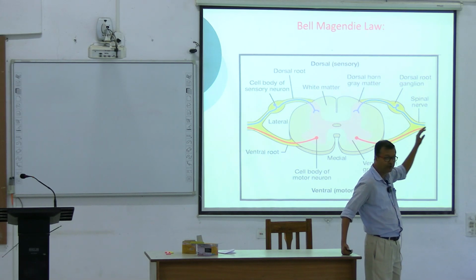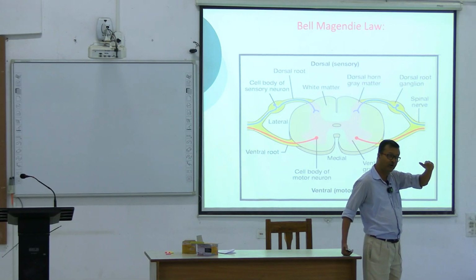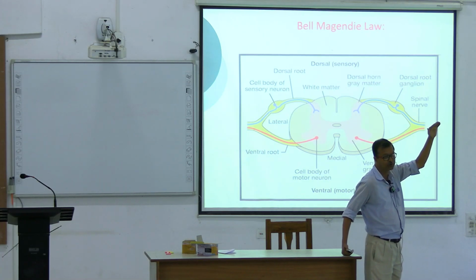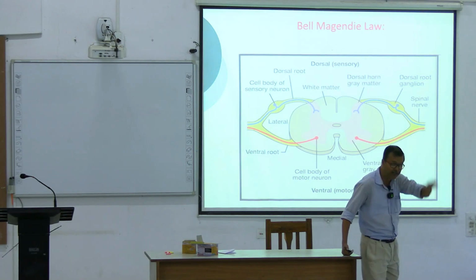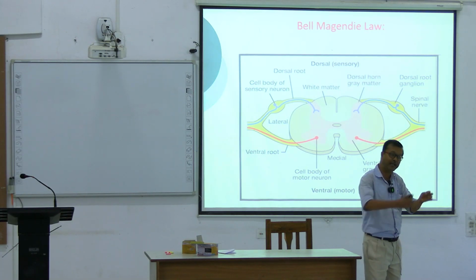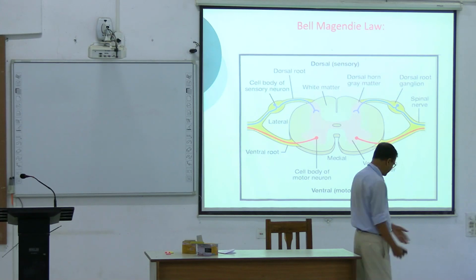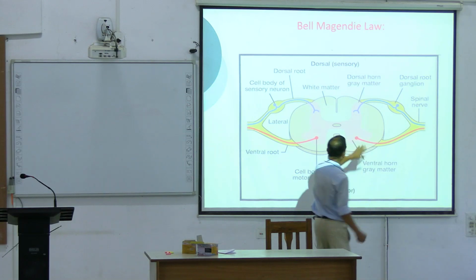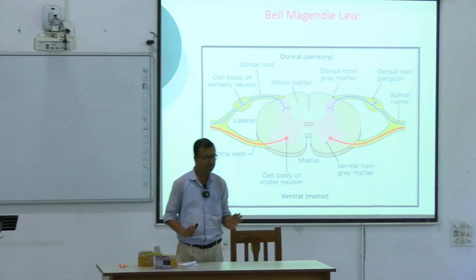Before this, there are two other hierarchies of neurons: first order, second order, and this is the final, third order neuron, which directly enters into the extrafusal muscle fiber, the effector organ, right? So that's why this is called the final common pathway. So it's clear what Bell-Magendie law is.